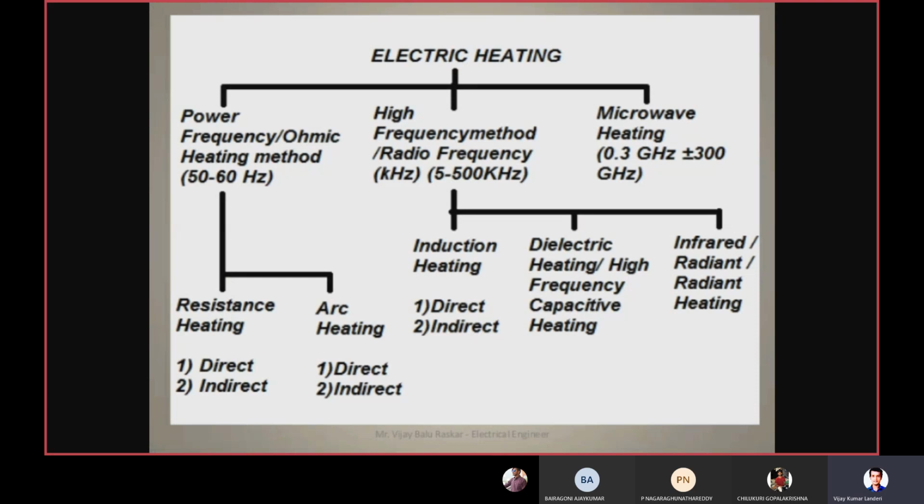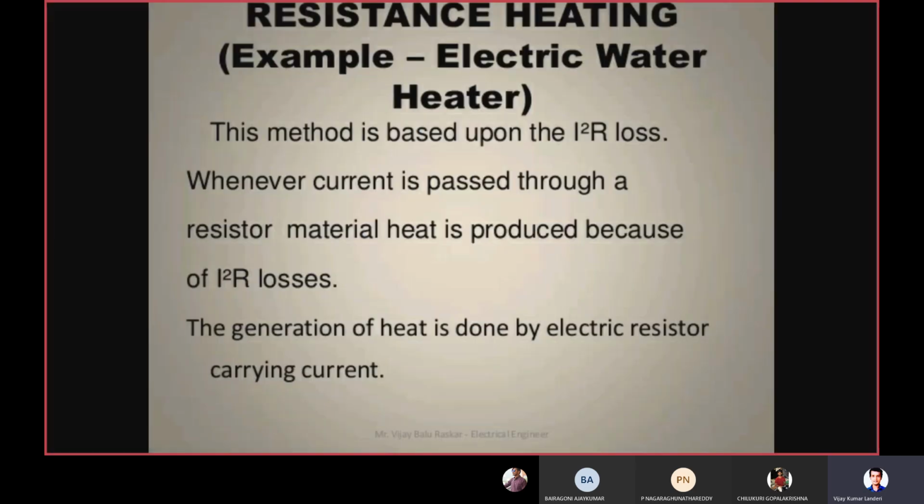Similarly, the second one in electric heating is high frequency. The range is between 500 hertz to 500 kilohertz. And similarly, microwave, which is 0.3 gigahertz to plus or minus 300 gigahertz. And again, it is divided into induction heating, dielectric, infrared, or radiant heating. So this is the classification of the electric heating.